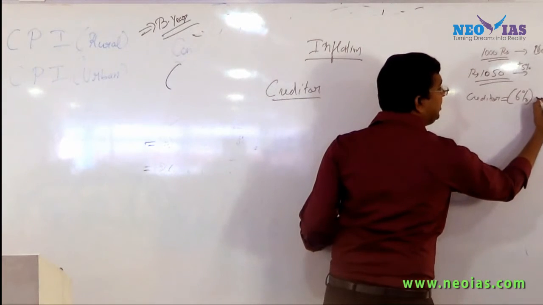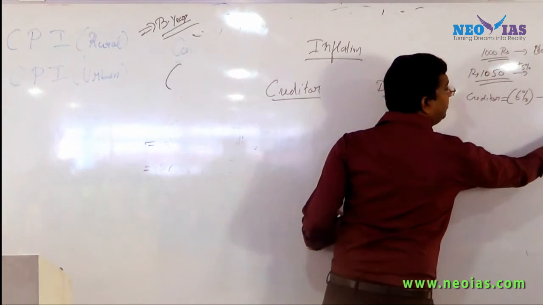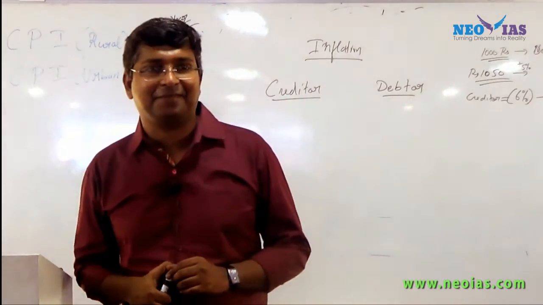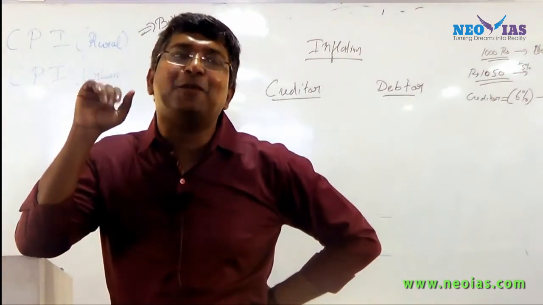With 6% interest, what is my net return? It is 10 rupees only.